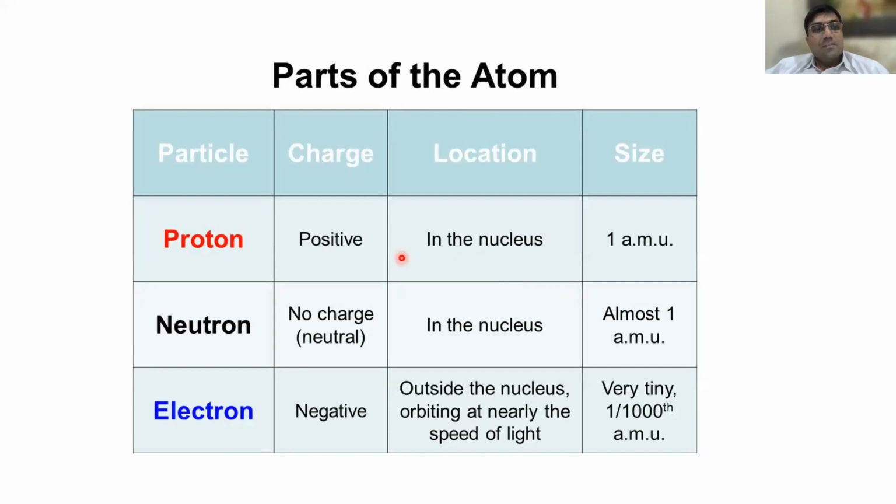Actually, proton has 1 AMU. You know what is a proton? Proton means 1 positive charge. Now, neutron is also having 1 AMU. Electron is having 1 by 1800 AMU.